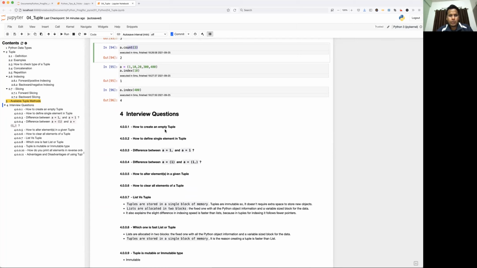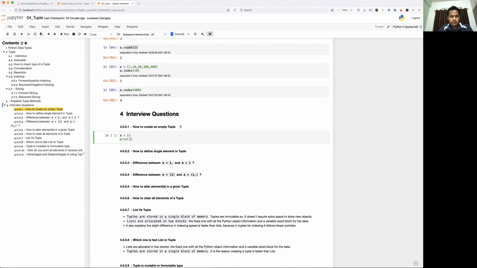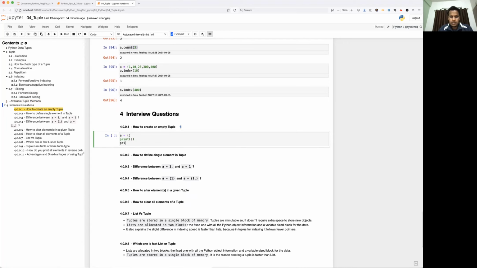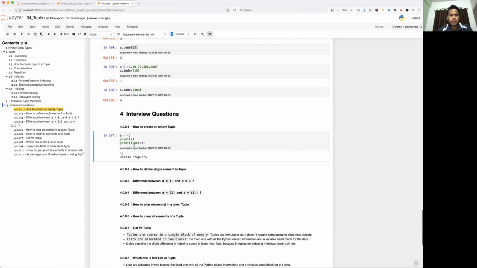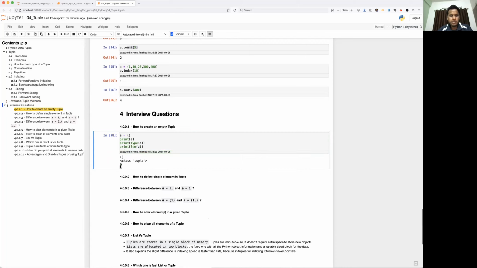So first is how to create an empty tuple. This you already know. We have a and type of a. Right? This is the way to create the empty tuple, and how you can prove it is empty: print length of a, which is nothing but 0.